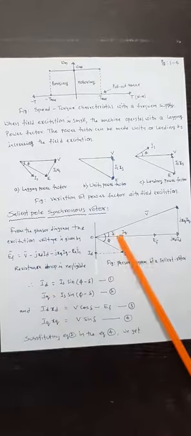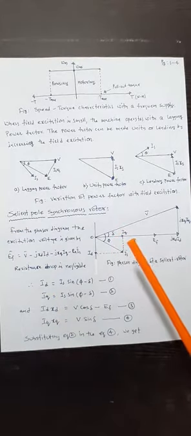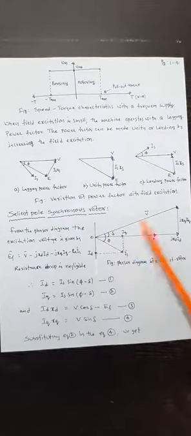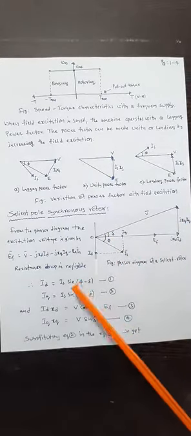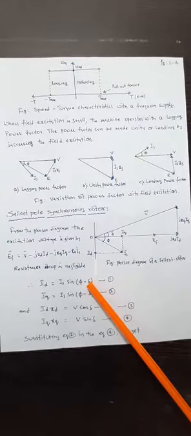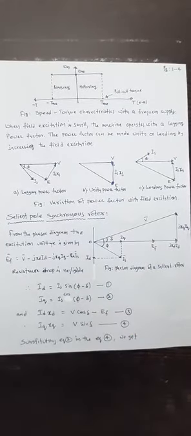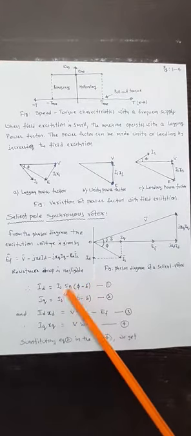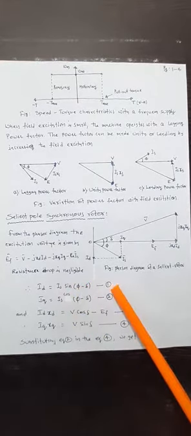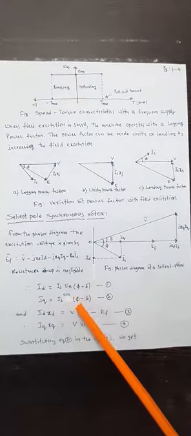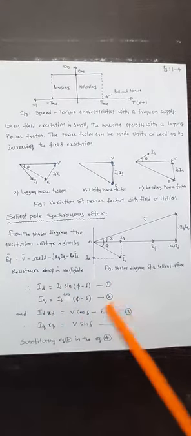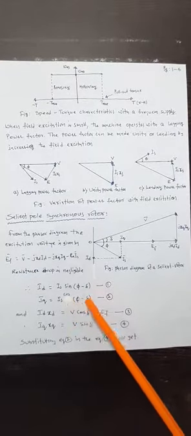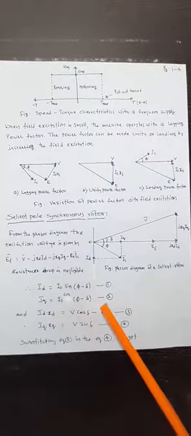Iq is also a part of Is, but it is the quadrature component. So there is a little mistake here. Id is Is sin(psi minus delta). This is equation number 1. Iq is Is into cos(psi minus delta). This is equation number 2. In the PDF it was Is sin(psi minus delta); you have to rectify this, equation number 2.